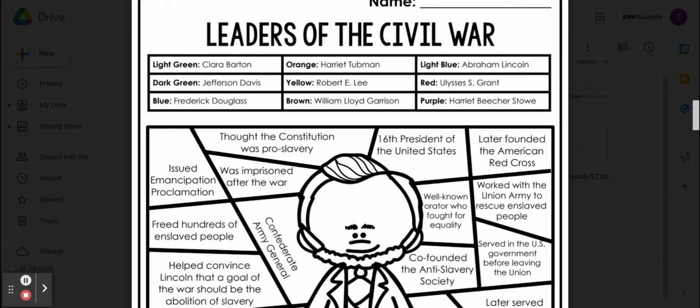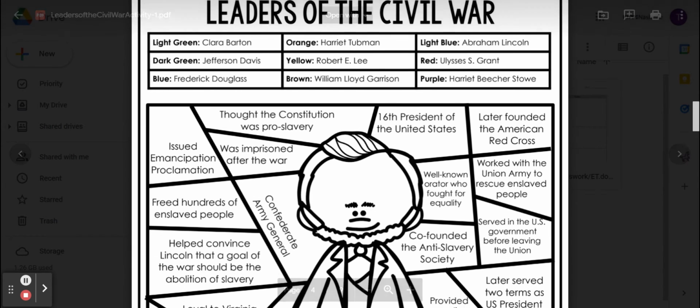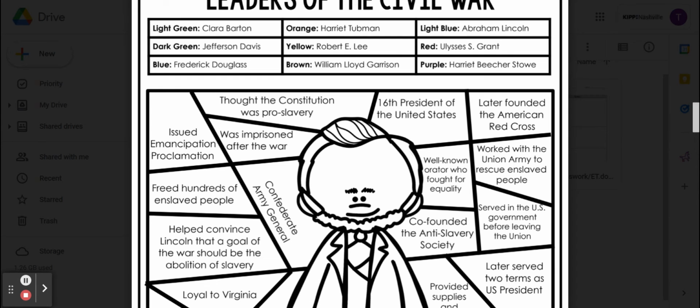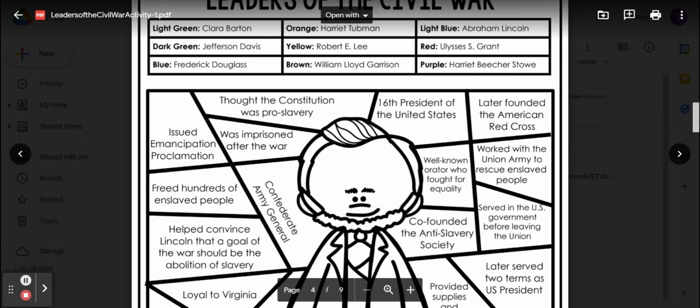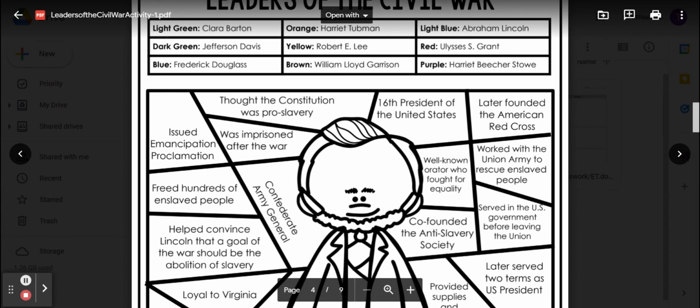Thought the Constitution was pro-slavery. Was imprisoned after the war. 16th President of the United States. Later founded the American Red Cross. Freed hundreds of enslaved people. Confederate Army General. Well-known orator who fought for equality. Worked with the Union Army to rescue enslaved people. Served in the U.S. government before leaving the Union.